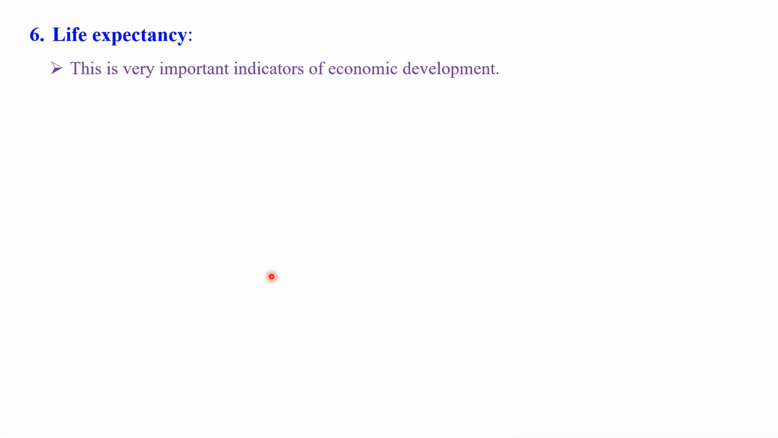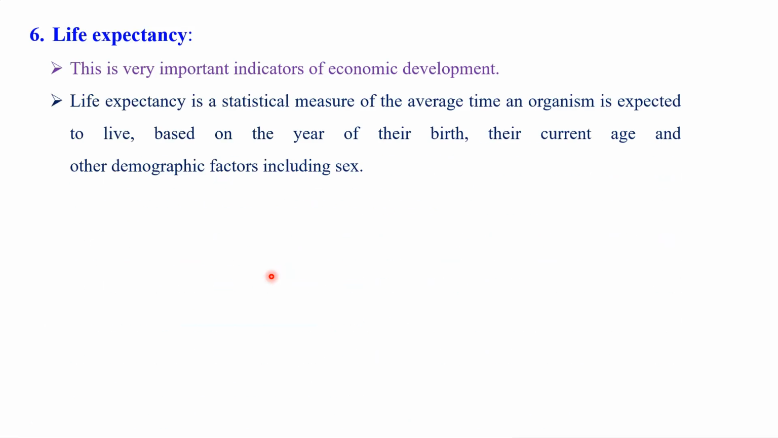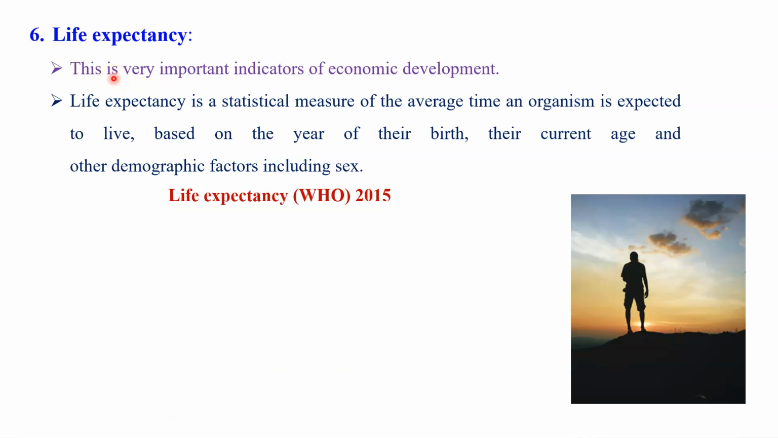Dear student, then another very important criterion or indicator we use for analyzing the economic development of the country is life expectancy. This is a very important indicator of economic development. Life expectancy is a statistical measure of the average time an organism is expected to live based on the year of their birth, their current age, and other demographic factors, including sex. On the basis of these various indicators, we can calculate the life expectancy of particular people. And the WHO, the World Health Organization, calculated the life expectancy for various countries in 2015.